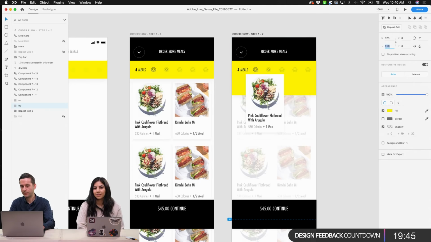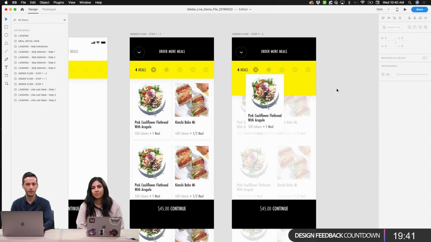And we talked a little bit yesterday about learned behaviors. This is something that might have to be a little bit more of a learned behavior, the fact that you can tap and drag. But I think that that's something that's simple enough that we could teach it in an onboarding screen. Just, hey, simply drag and drop the meals that you want into your basket. And you read it once and you probably have learned it from there. So the yellow bar would animate, like open as you're dragging it and then close.